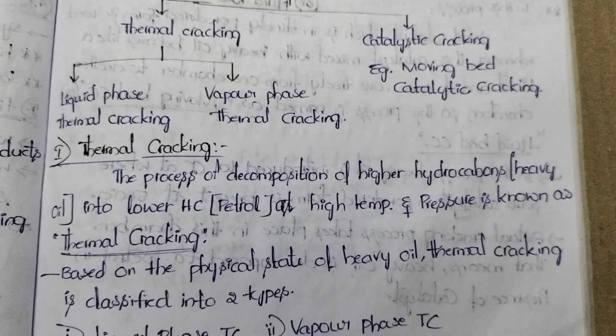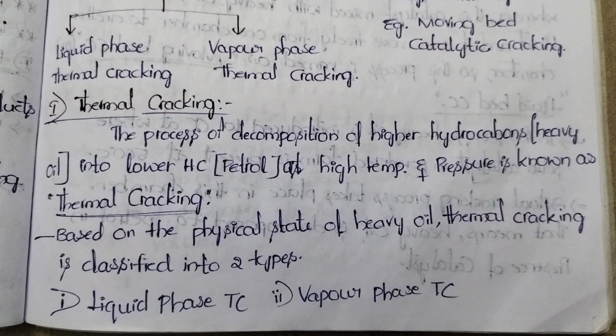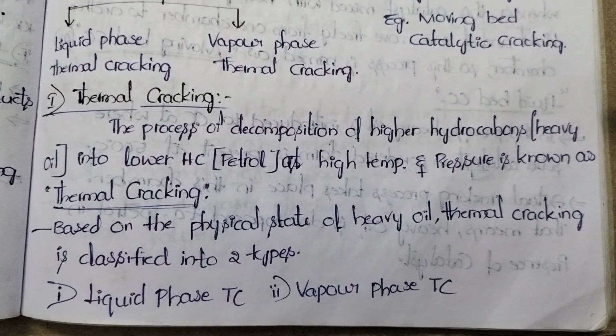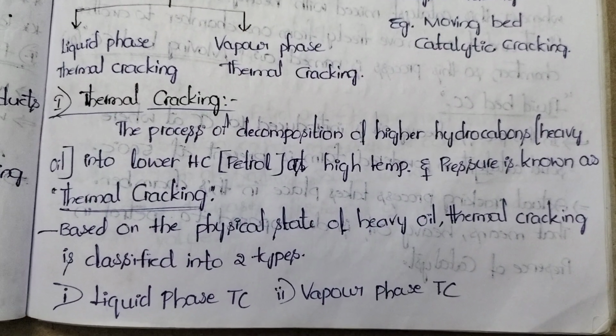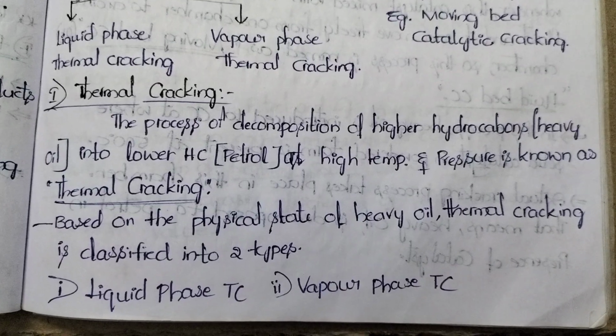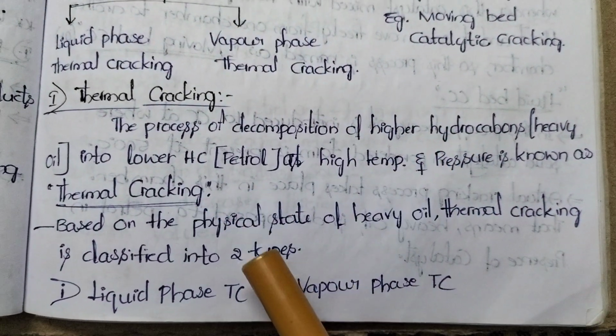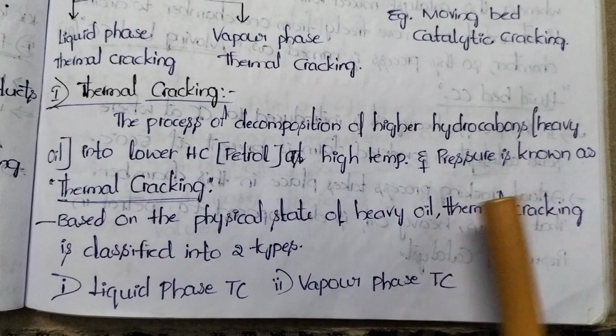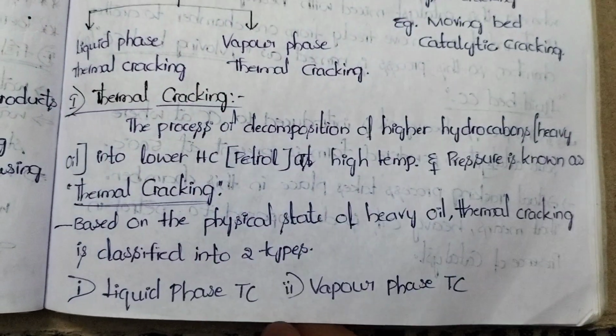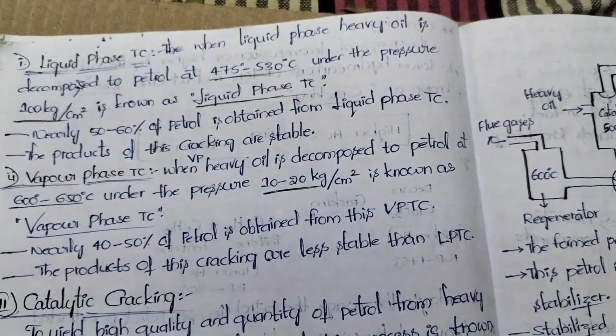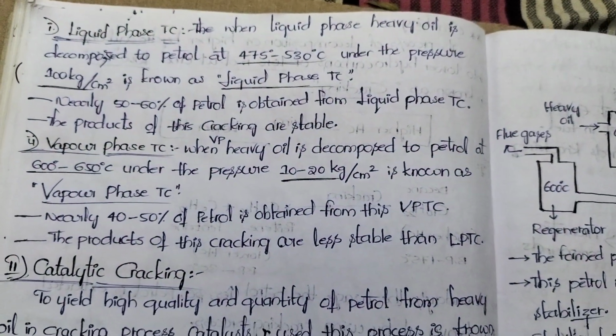Thermal cracking. What is thermal cracking? The process of decomposition of higher hydrocarbons into lower hydrocarbons at high temperature and pressure is known as thermal cracking. Based on the physical state of heavy oil, thermal cracking is classified into two types: liquid phase thermal cracking and vapor phase thermal cracking. Liquid phase thermal cracking.